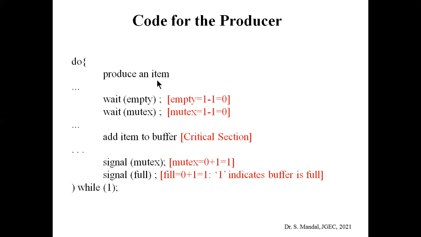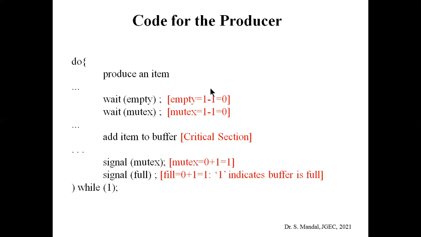We already know that when using the buffer, semaphore wait is used for the entry section. So first of all, wait empty, this semaphore operation is used. As you already know, the initial value of empty is 1. Whenever we use the wait process, the value of that semaphore is decreased by 1.